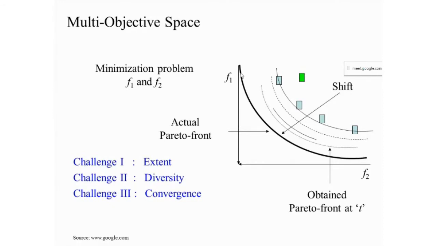So based on the customer, they can opt as per their comfortability. So it is important that your solutions should be normally distributed. Then convergence. Convergence means you have to converge to the optimal solution. You have to optimize in all the aspects, both the aspects.